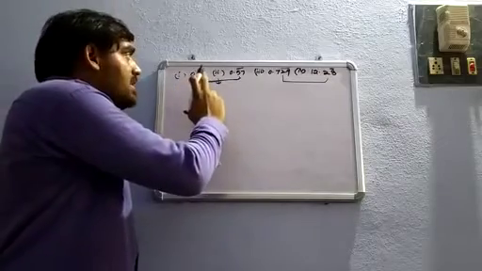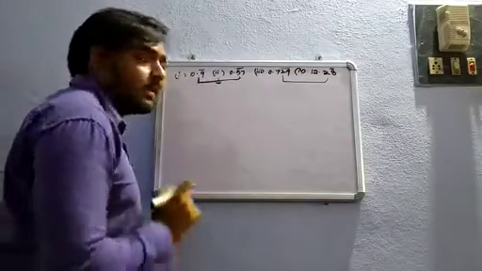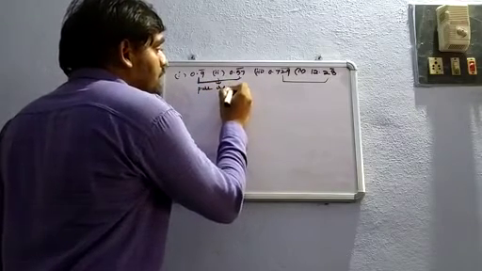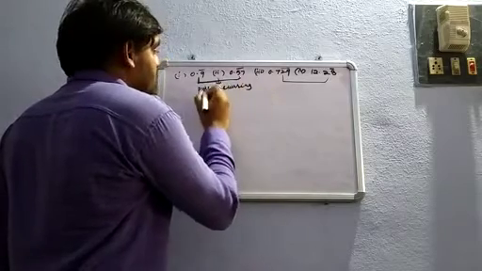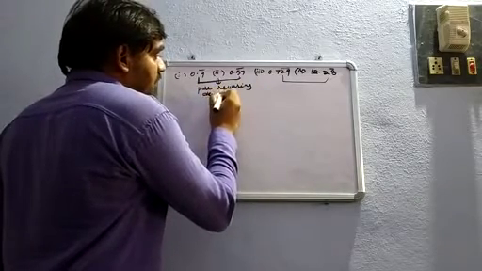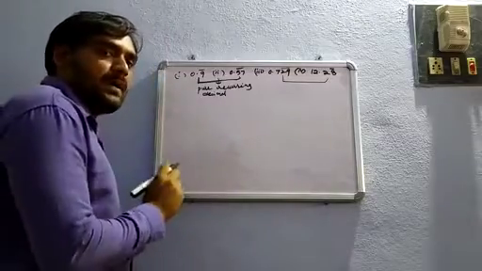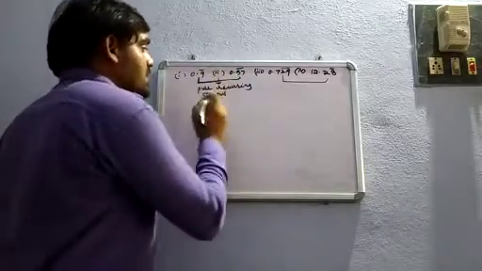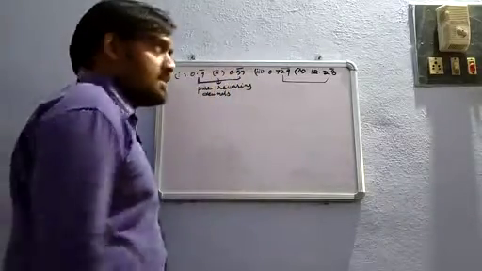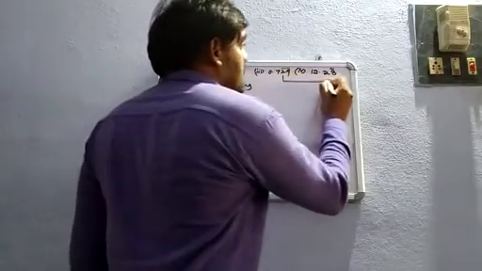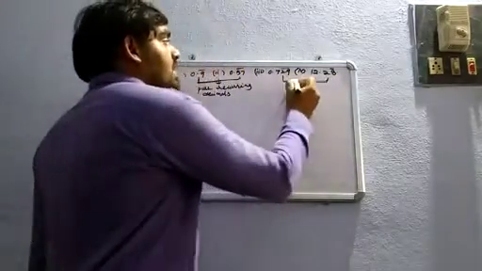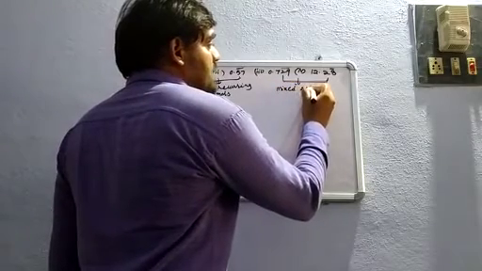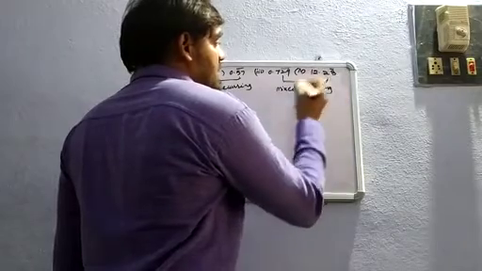So that only, if each and every decimal digit is repeating in the decimal part, those type of decimals are called pure recurring decimals. You have to remember, pure recurring decimals. Each and every digit in a decimal part is repeating, then that decimal is called pure recurring decimal. So these 2 are pure recurring decimals. Here some digits are recurring, some digits are not recurring. So these are mixed recurring decimals. You have to remember, mixed recurring decimals.